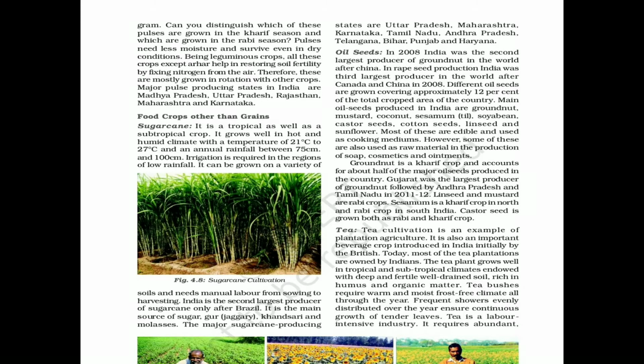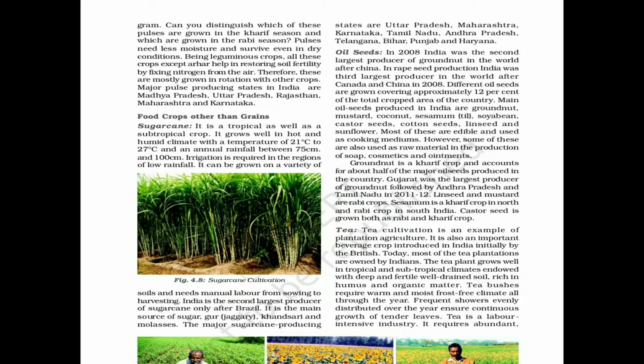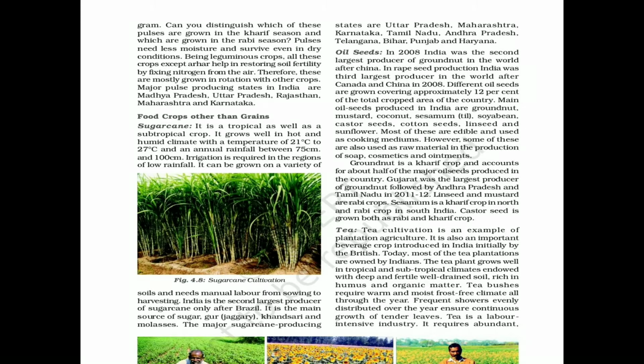Now, as I had already told you in the previous videos, whenever you want to remember, in fact you need to remember the climatic conditions, children. So whenever you want to do that, just keep in mind which type of crop this is. Okay, so sugarcane is more or less a kharif crop. Fine. Now since it is a kharif crop, you can move ahead.